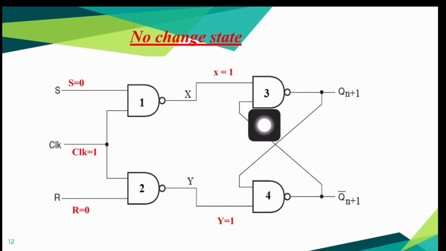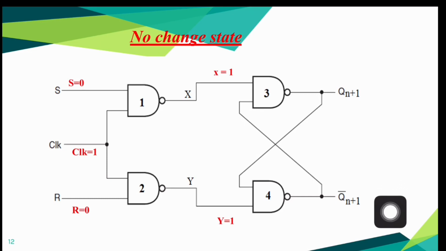Okay. Now focus on this third NAND gate. It is also a two input NAND gate. Output of first NAND gate X is connected to one of its input terminal, and the output Qn plus 1 bar of this clocked SR flip-flop is fed back to its second input terminal. Here Qn plus 1 and Qn plus 1 bar represents two present outputs of this clocked SR flip-flop.